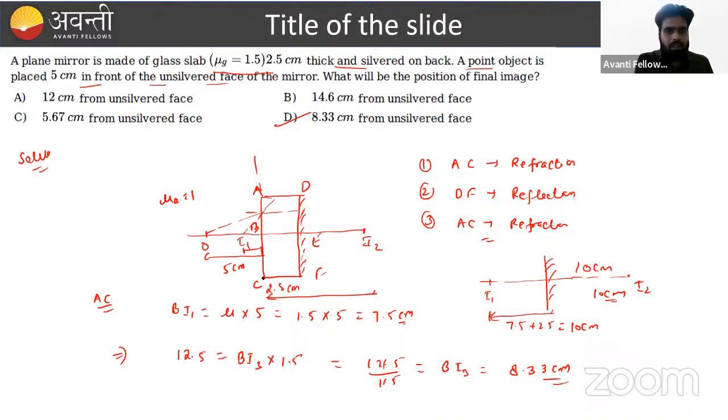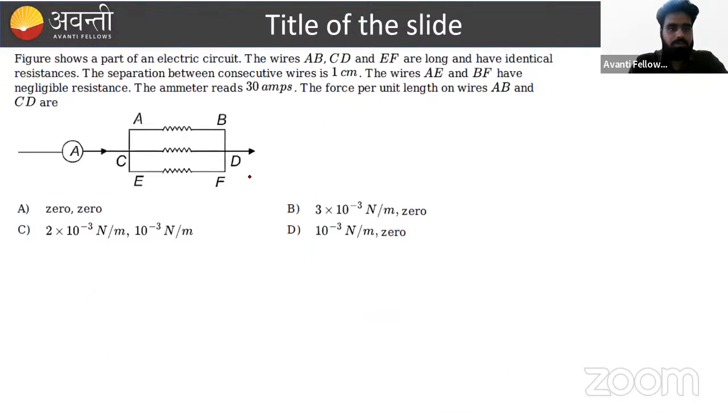Listen, the distance is measured from this unsilvered portion. Let's move to the next problem. This question is again an application of the magnetic force. Three wires are given and the ammeter shows a reading of 30 ampere. One very useful piece of information for this problem: each resistor has equal resistance. So by symmetry, the total 30 ampere current will be equally divided, so we can say 10 ampere, 10 ampere, 10 ampere.